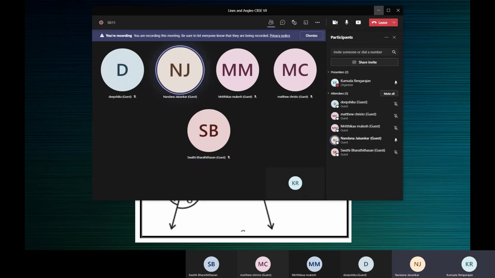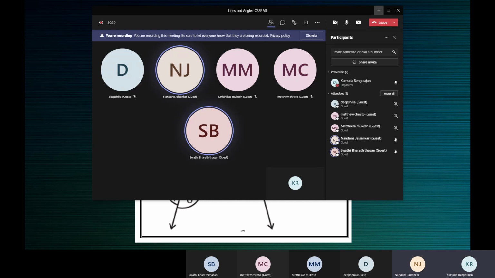Okay, fine. So if the sum of the measures of two angles is 90 degrees, then the angles are? Complementary, ma'am. I'll just give out the answers alone. Maybe you can check now. Okay, ma'am. The first one is complementary, correct? Yes, ma'am. Second one, supplementary.